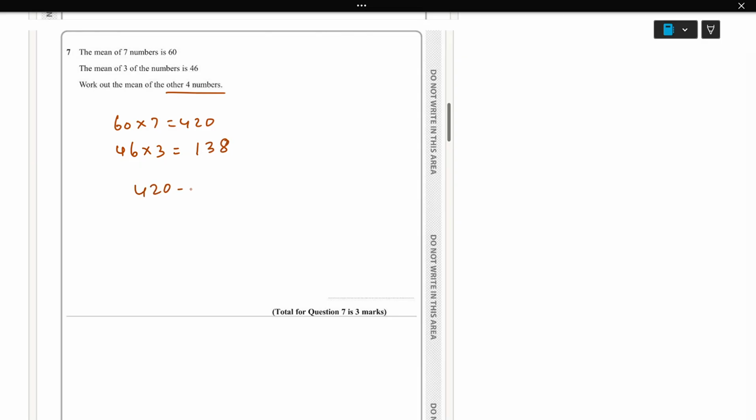So we'll get the sum of the other 4 numbers. So 420 minus 138 is going to be 282. This number we just divide by 4. So the remaining 4 numbers will get a mean, which is 70.5. So the answer is 70.5.